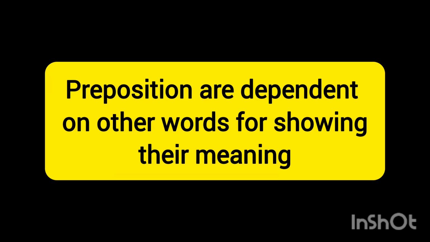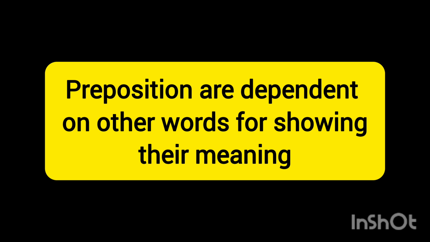Unlike prepositions. There are prepositions in English and also we have prepositions in Arabic, and they are dependent on other words for showing their meaning. So whenever they are in a sentence, their meaning is visible, but when we remove them from the sentence, the meaning is not quite visible.